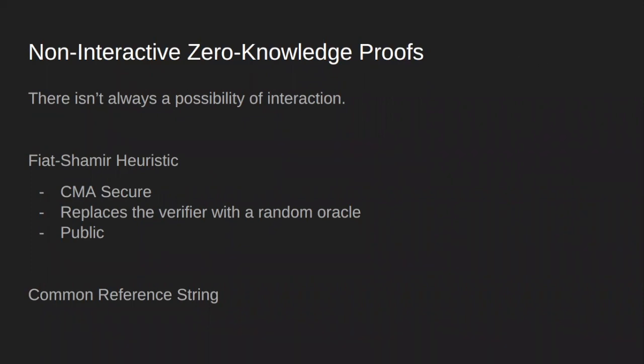Another method is the common reference string, which essentially means that there is a string that holds some setup information that both parties, the prover and any verifier, are assumed to have. It's assumed that they all know this information. It's in common. And under certain scenarios, you can do a zero knowledge proof without interaction.